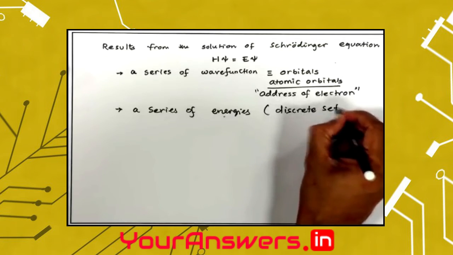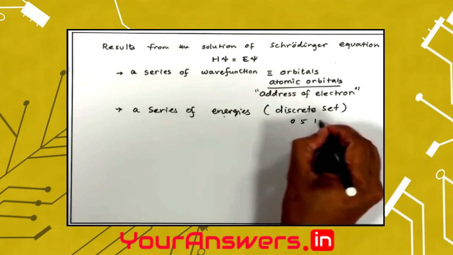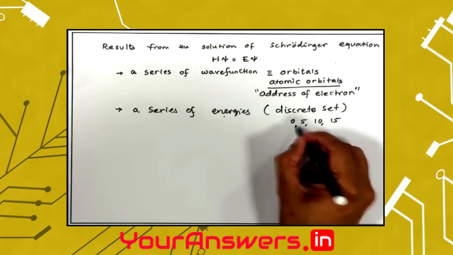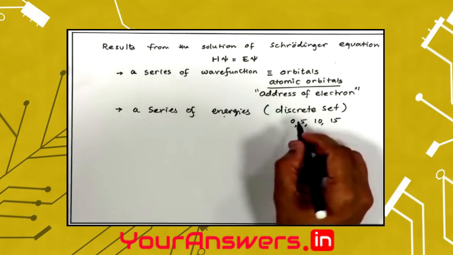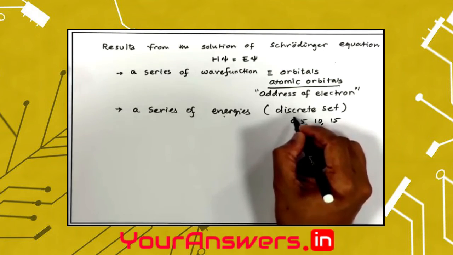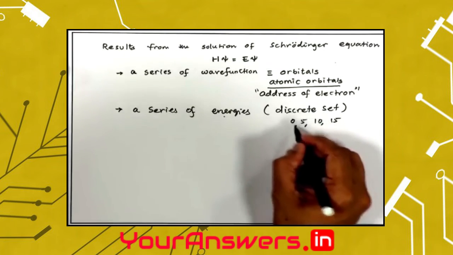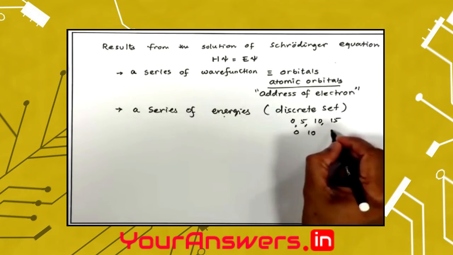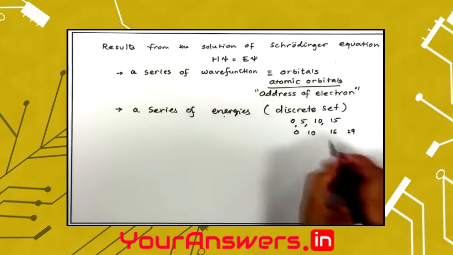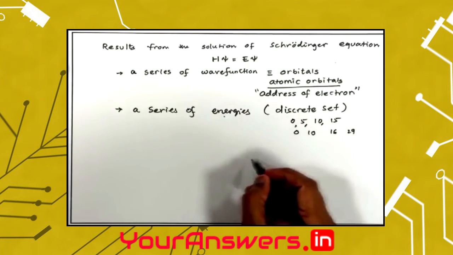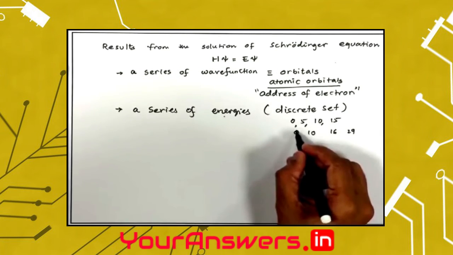So they have certain values like 0, 5, 10, 15, or some other, it can be a real number. I am just trying to say that it is not that 0, 1, 2, 3, 4, 5, everything is present. It could be 0, 5, 10, 15 or 0, 10, 16, 29, it doesn't matter, but these are discrete values. This is not a continuous set of values.